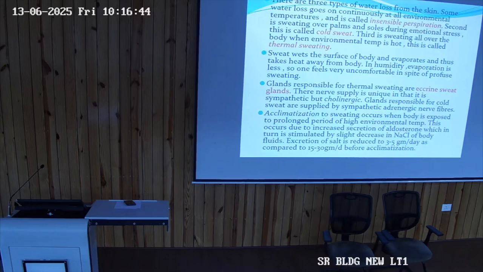Insensible perspiration, cold sweat, and thermal sweating are the three types of water loss from the skin. So along with thermal regulation, your concept regarding the skin has to be clear. What are the different layers of the skin? Dermis, epidermis, okay. What are the glands? Sebaceous glands, where acne formation takes place.